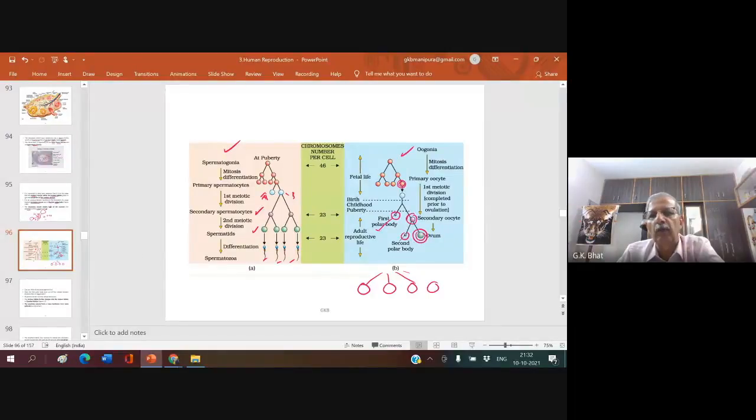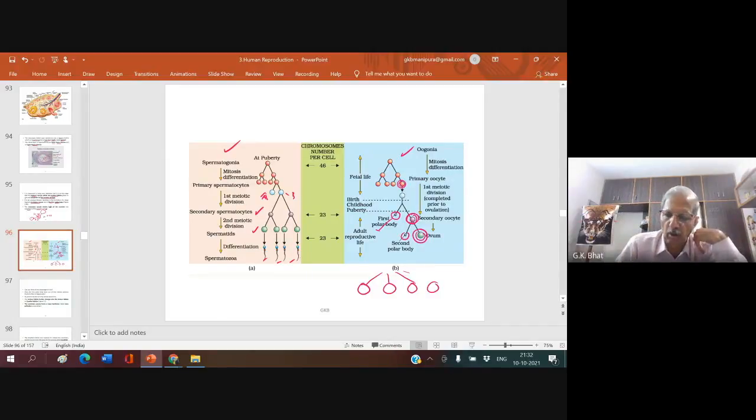The large one, the secondary oocyte, gets much of the nutrients. We want all the nutrients deposited in one ovum, so that the growing embryo will get sufficient food to grow. If the nutrients are shared between all four, you would get only a little, and it would not be sufficient for the young one to grow at the initial stage of development.